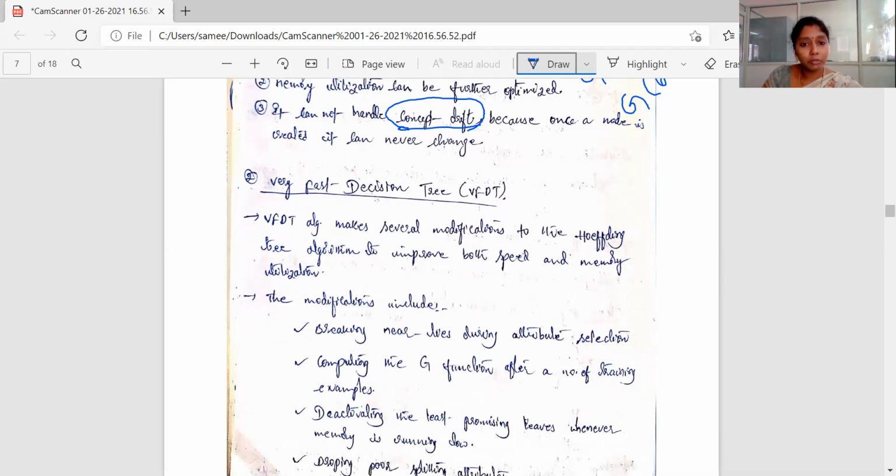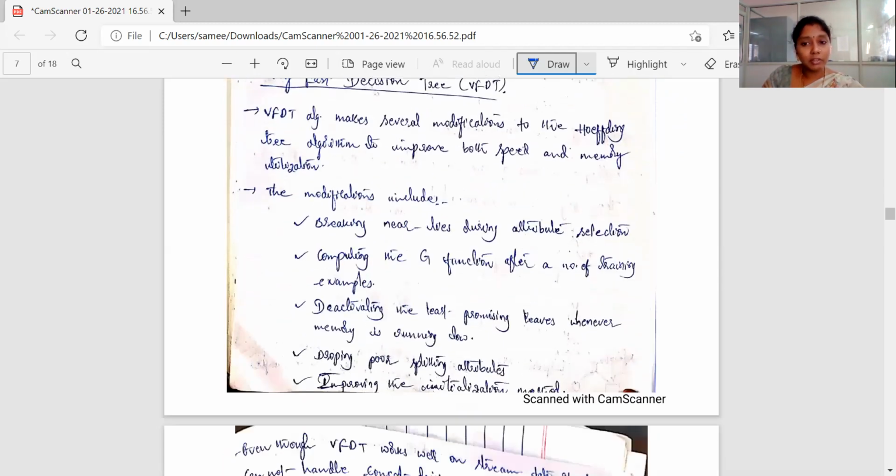This is somewhat a little extension of the previous Hoeffding tree algorithm. This includes several modifications, which includes breaking near ties during the attribute selection. Where the Hoeffding tree algorithm cannot break the ties, it computes the attribute selection function after a number of training examples. So what it does is it computes the attribute selection function frequently.